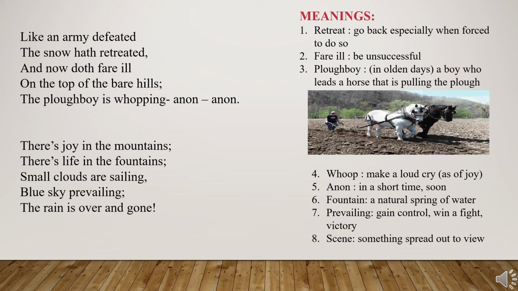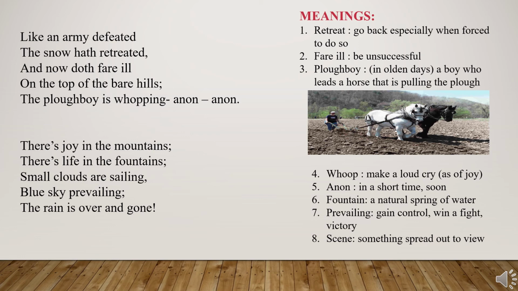Going with the fourth stanza. There is joy in the mountains. There is life in the fountains. Small clouds are sailing, blue sky prevailing. The rain is over and gone. So now he is saying, in the mountains there is joy. And in the fountains, you all know, children, the natural spring of water. You might have all seen the fountains. So in the fountains we have life.